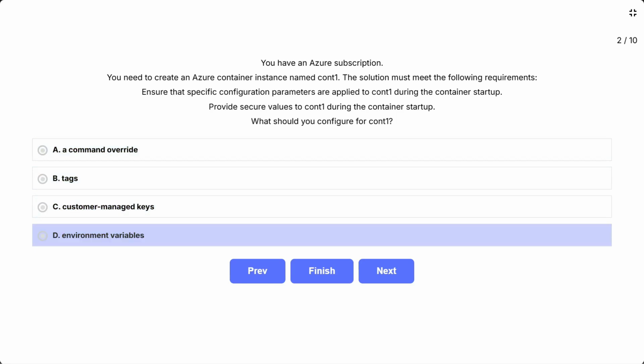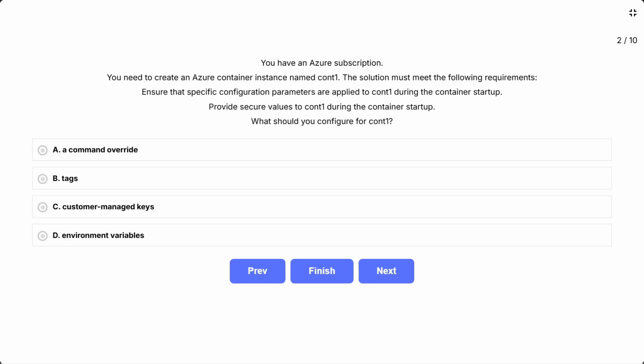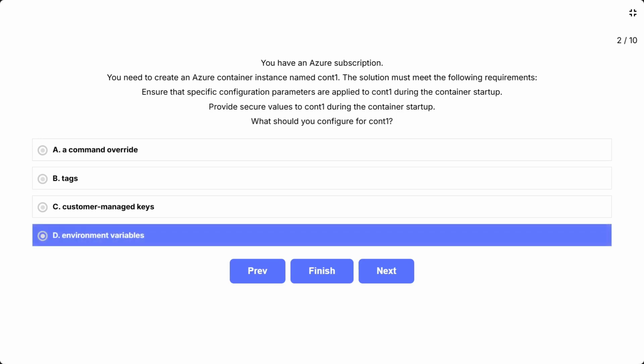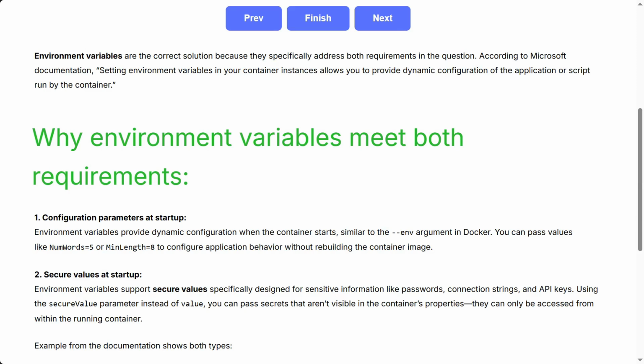Environment variables. This question tests your knowledge of how to pass both regular configuration and secure sensitive values to Azure container instances at startup. You need a solution that handles both configuration parameters and secure values in one mechanism. The correct answer is environment variables. Environment variables are the correct solution because they specifically address both requirements in the question. According to Microsoft documentation, setting environment variables in your container instances allows you to provide dynamic configuration of the application or script run by the container.